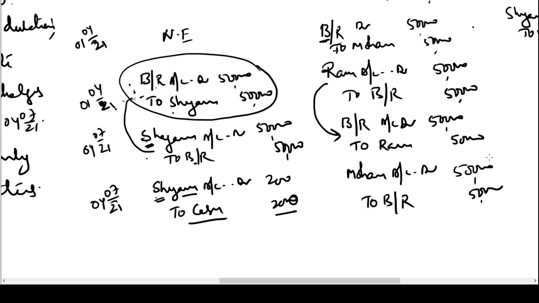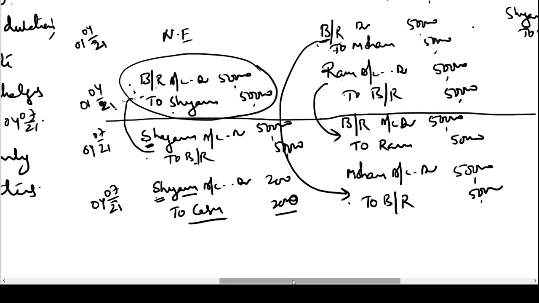Actually what is happening here is, we have reversed this journal entry. When we received the bill from Mohan, we passed the entry bills receivable to Mohan. Now that entry is reversed. When we gave the bill to Ram, we passed the entry Ram account debtor to bills receivable. This entry is reversed here on the date of dishonor. So these are the dishonor entries we are passing in the books of all the three parties.